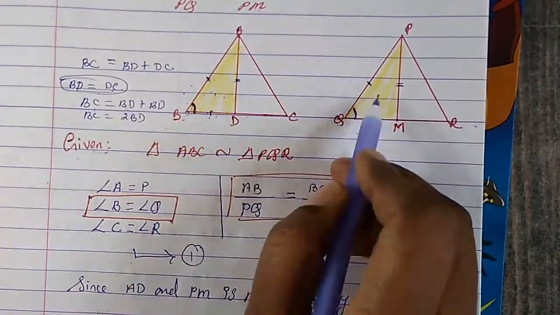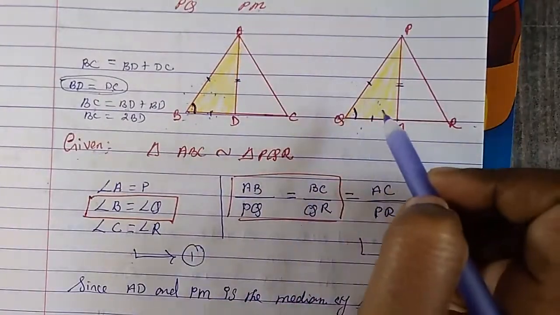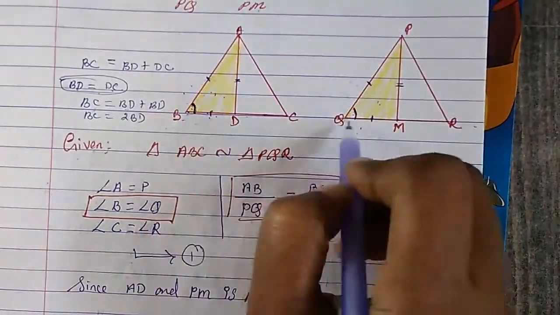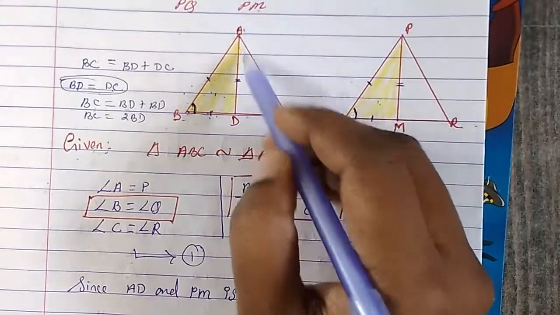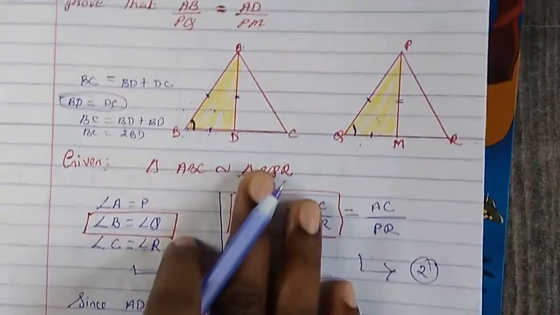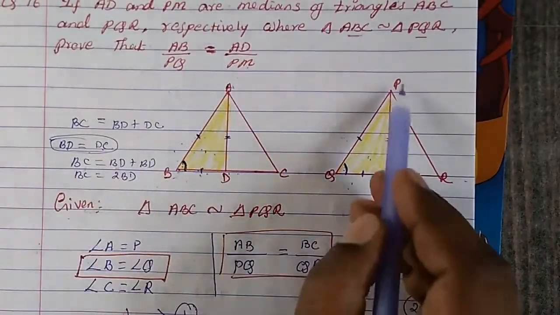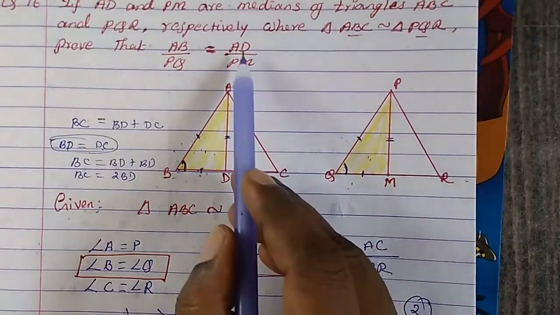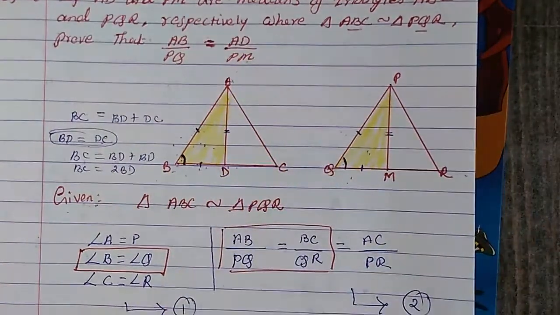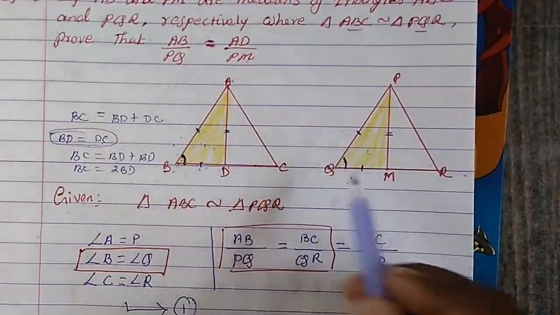So if they are similar, then we can say that all three side ratios will be equal. So AB upon PQ will be equal to BD upon QM will be equal to AD upon PM. So what we have to prove here, you see, is AB upon PQ equal to AD upon PM. Already we have proved it, because these two triangles are similar, which means all three side ratios will be equal.